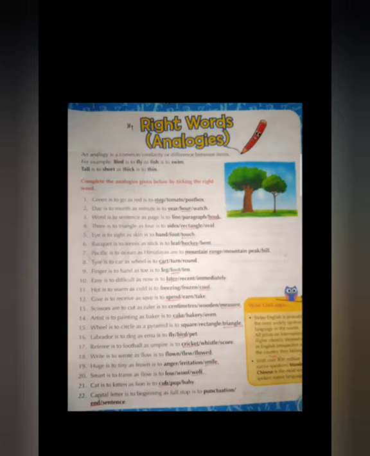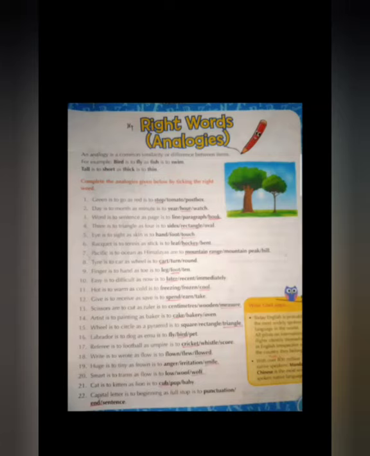Smart, S-M-A-R-T. If I read from right to left, T-R-A-M-S, trams. Then read flow. From left to right, F-L-O-W. From right to left, W-O-L-F, wolf.